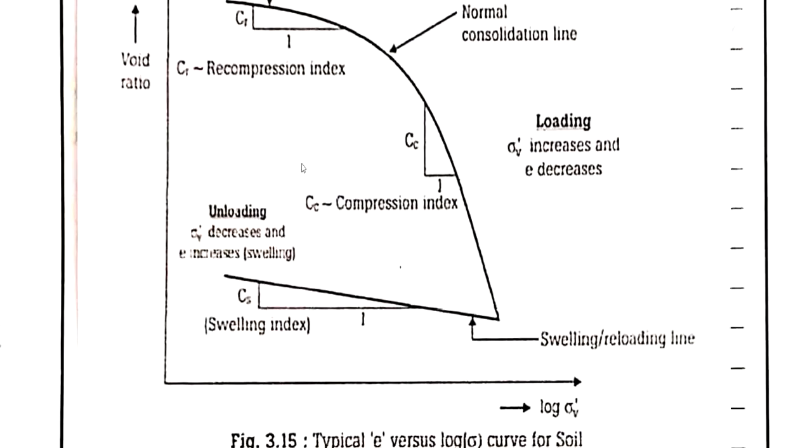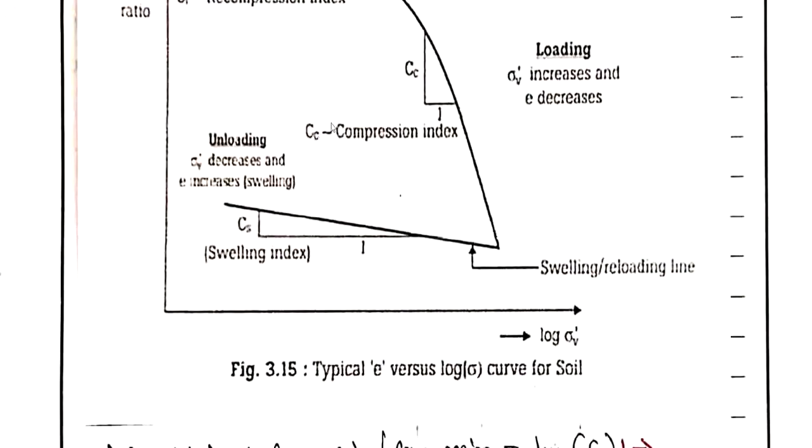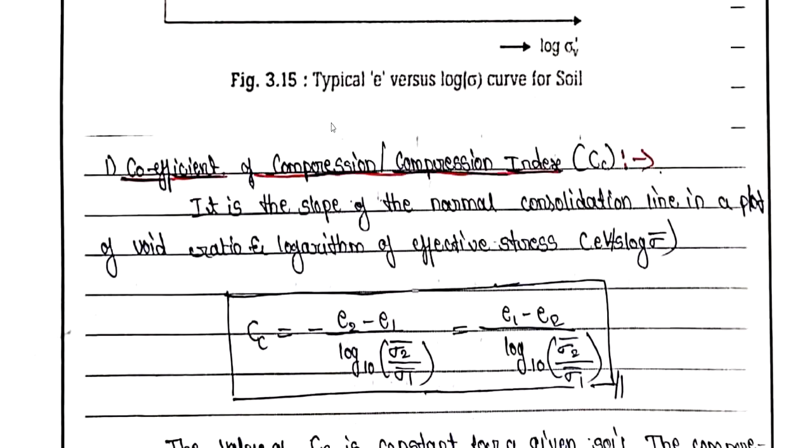On x-axis there will be log sigma v, on y-axis there will be void ratio. So based on this curve you can see over here we can study various properties, that is coefficient of compression or compression index, that is denoted by Cc. So you can see it is the slope of normal consolidation line in a plot of void ratio and logarithmic effective stress. So it is a slope of normal consolidation line.